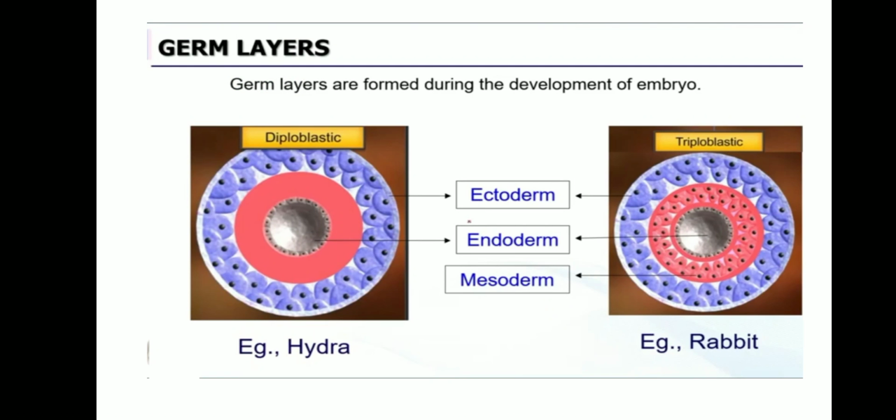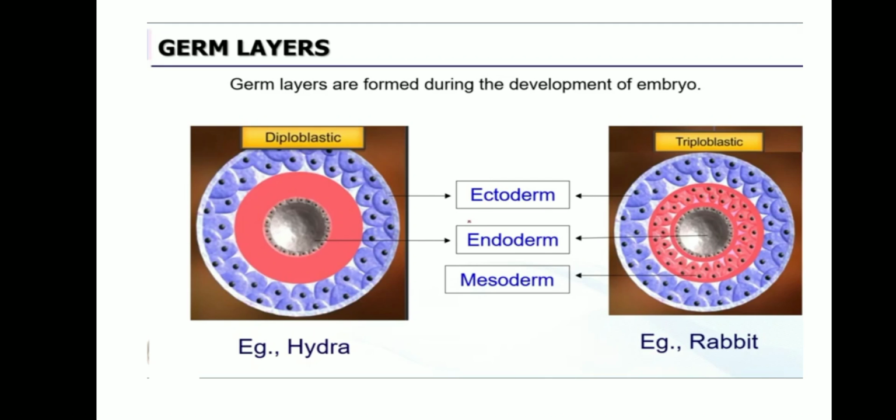Okay, and next important thing, germ layer. These germ layers are formed during the development of the embryo. Embryo is what? The growth of the egg, we can say. Growth of the egg in the womb. That's what we say as embryo. So germ layers are formed during the development of the embryo, important one word.